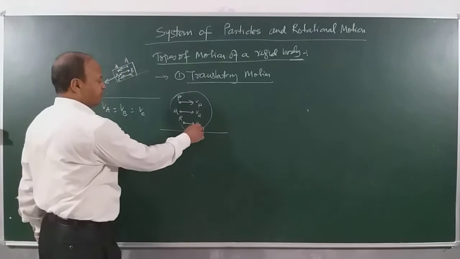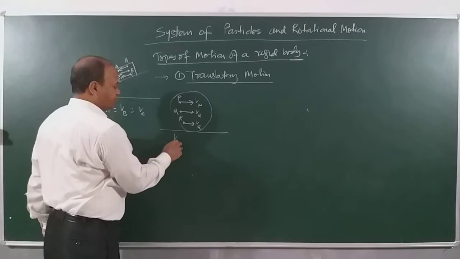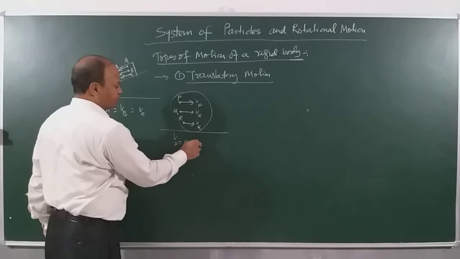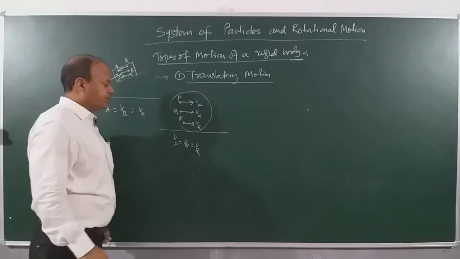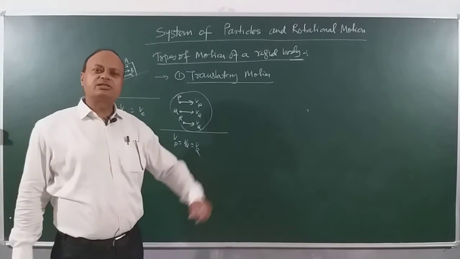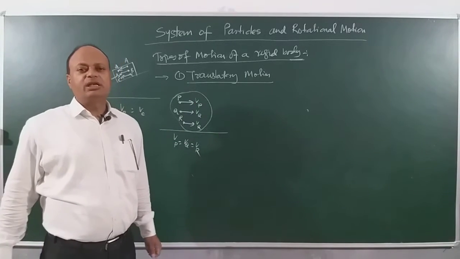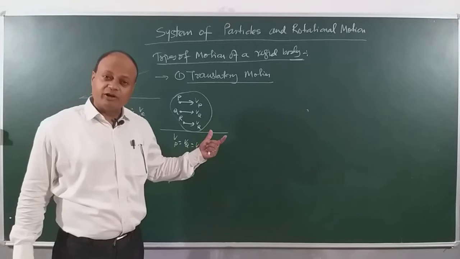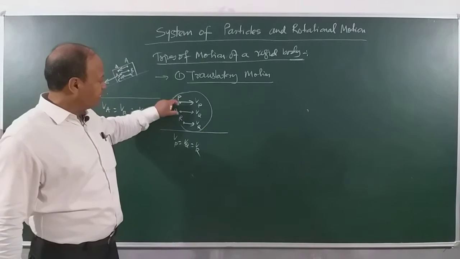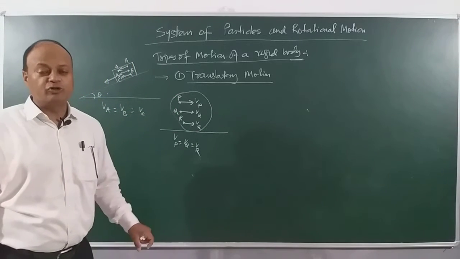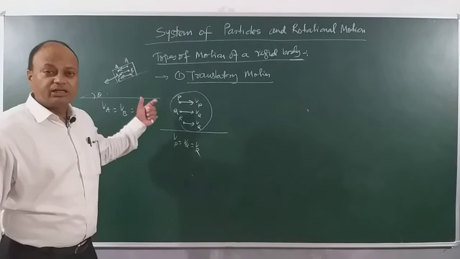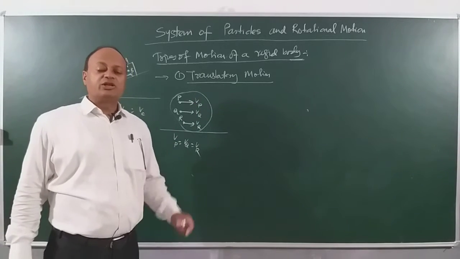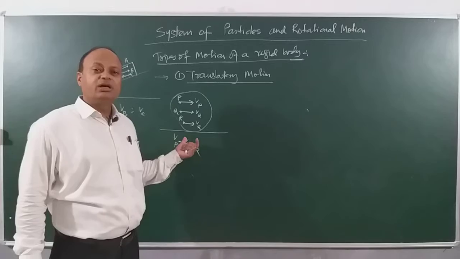If they are moving in such a manner that velocity of P is equal to velocity of Q is equal to velocity of R, then we will say that the motion is translatory motion. Each particle is moving with the same velocity, right? The distance between any 2 adjacent particles will continue to be the same. Then the motion is called translatory motion. So a rigid body can have this motion also. Let us see next now.